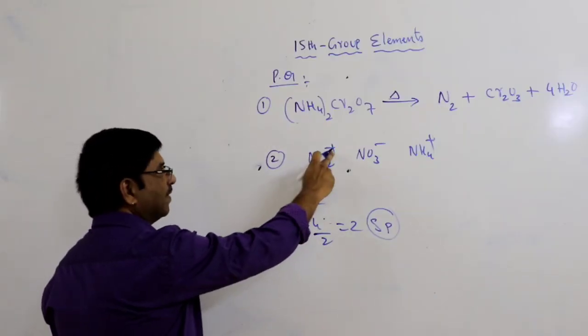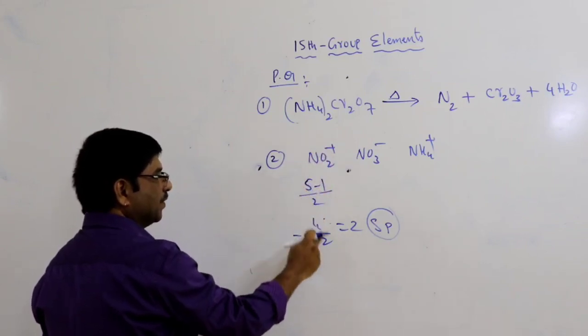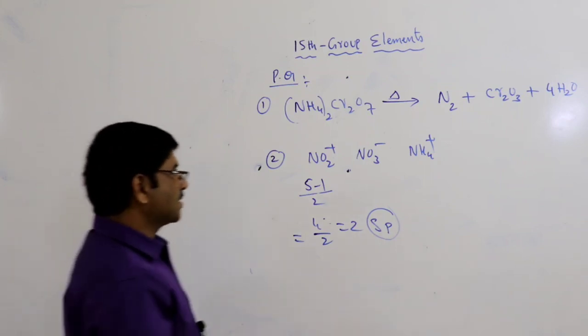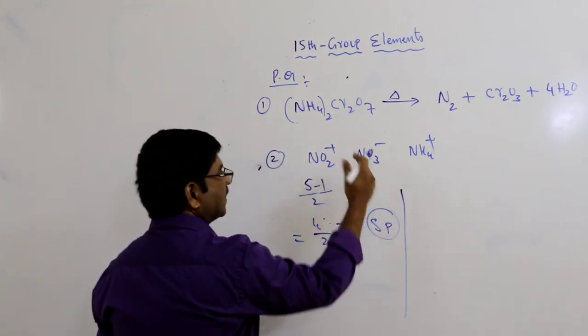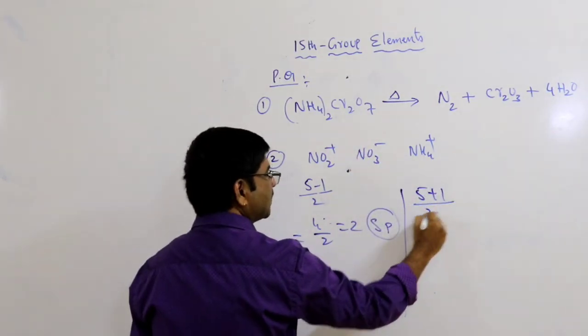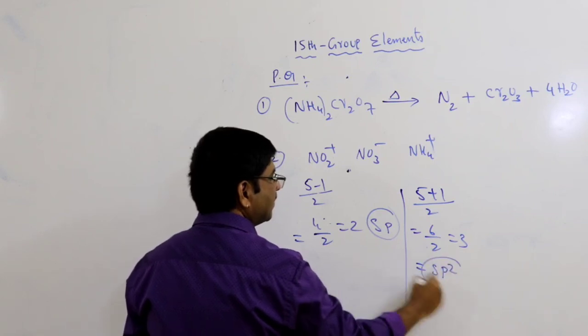Nitrogen valency 5, loss 1, plus means loss 1 by 2, 4 by 2, 2 means sp, because oxygen has possibly a double bond. In this, nitrogen 5, minus 1 means plus 1 by 2, 6 by 2, 3 means sp2 hybridization, you know that.